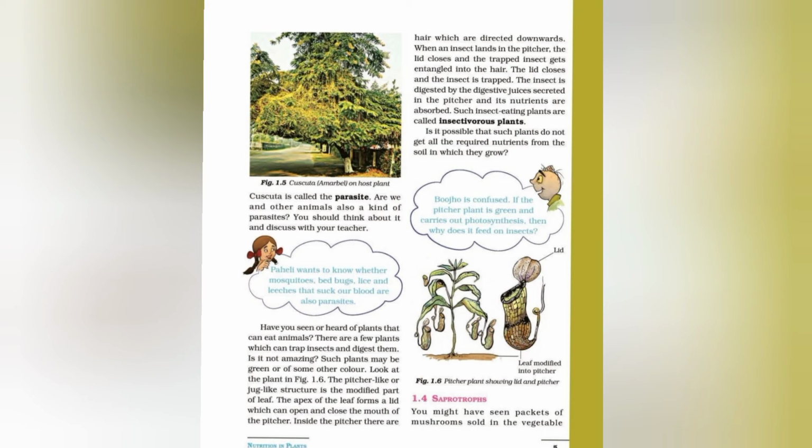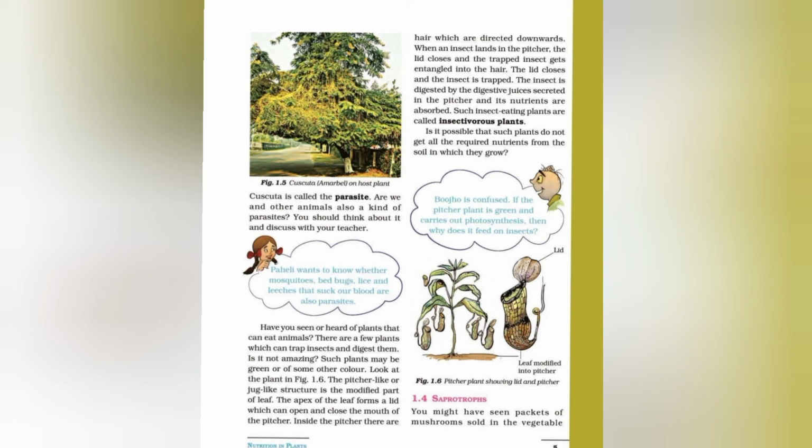Is it possible that such plants do not get all the required nutrients from the soil in which they grow? Yes, because they are not fulfilling their requirement of other nutrients. That's why they depend on this other mode of nutrition, that is, being insectivorous. So this is all about the insectivorous plants and parasitic plants.